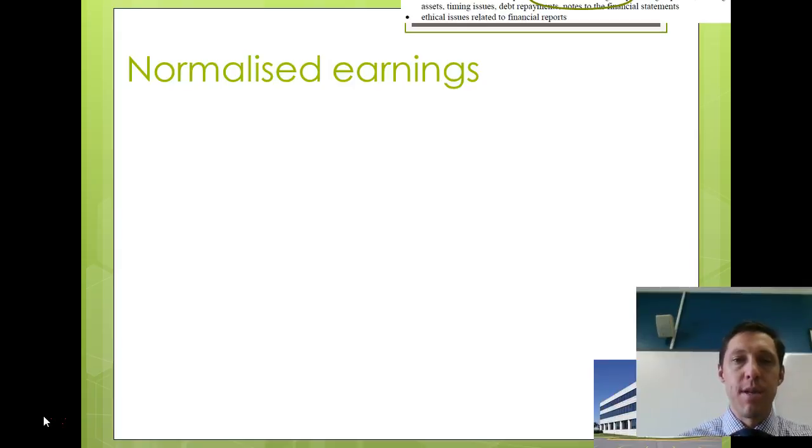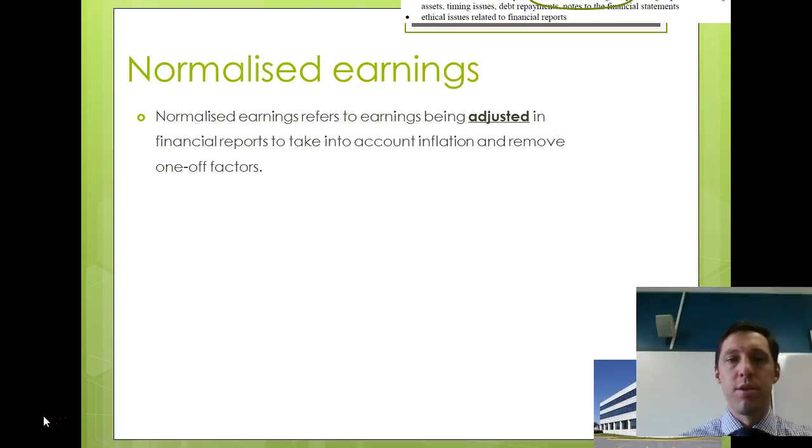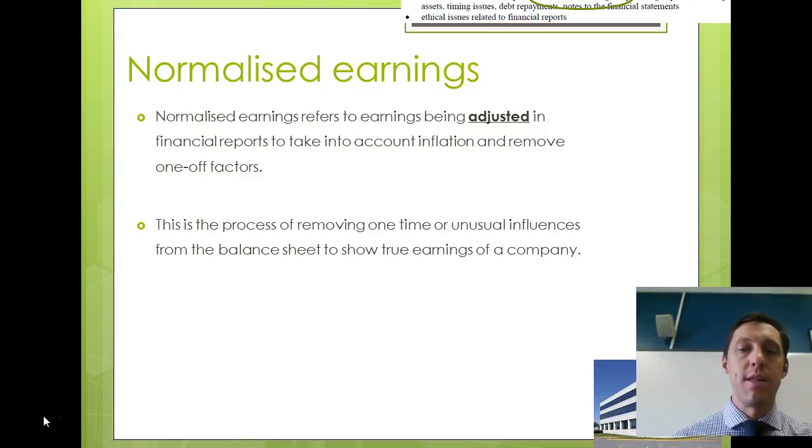Okay, so the first limitation of financial reports, and when we're talking about financial reports, we're really predominantly focused on the balance sheet, so current and non-current assets versus your current and non-current liabilities, as well as owner's equity. So what are normalised earnings? Normalised earnings refer to earnings being adjusted or changed in financial reports to take into account inflation and to remove one-off factors. And generally, the normalising of earnings is related to that second part, to remove one-off factors.